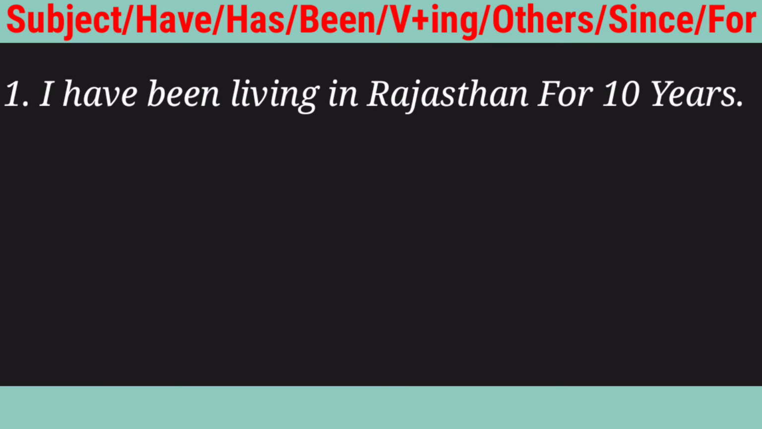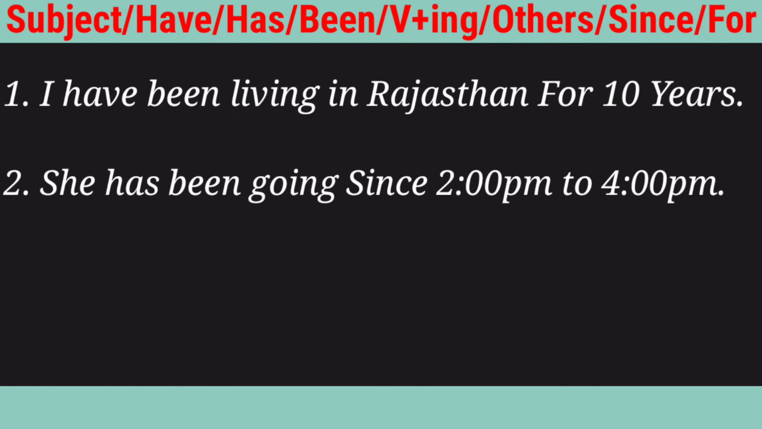The very first sentence is I have been living in Rajasthan for 10 years. As you can see, 10 years are mentioned in the sentence, but which 10 years is not exactly mentioned here, so you will use for. The next sentence is she has been going since 2 p.m. to 4 p.m. In this you will see that the exact time is mentioned in the sentence. The exact time is 2 p.m. to 4 p.m. That's why we use since.